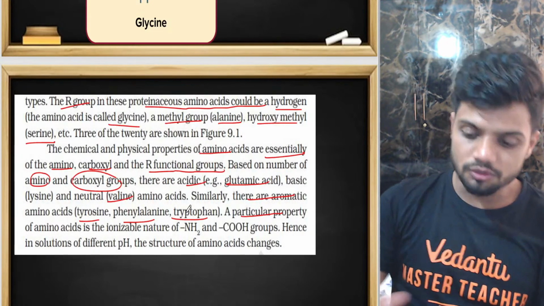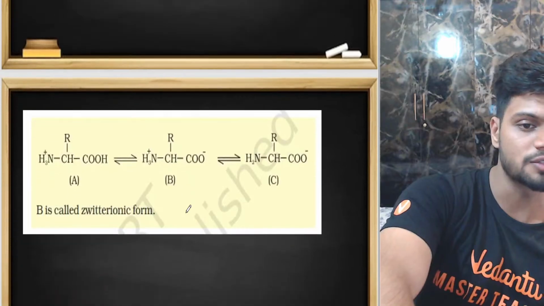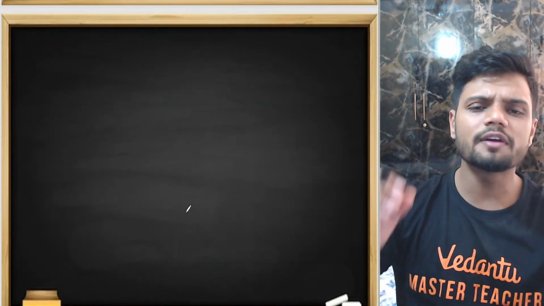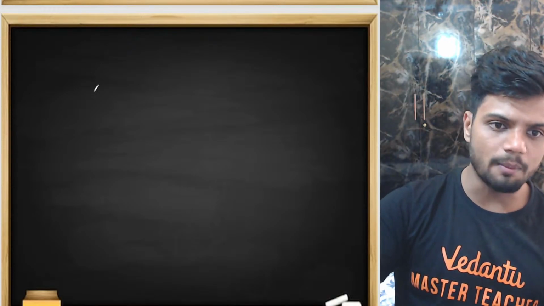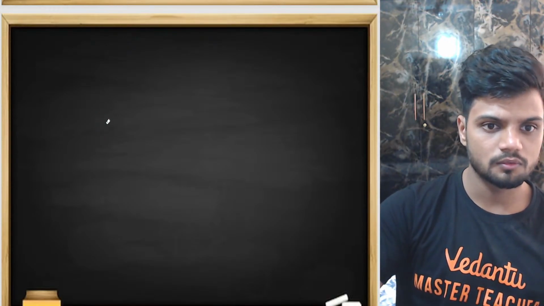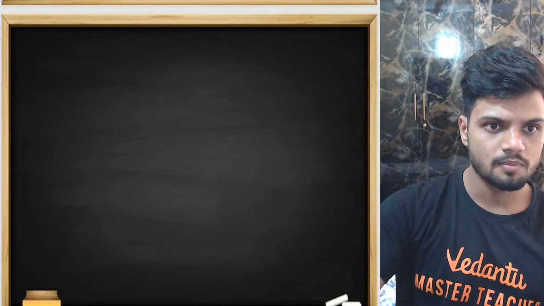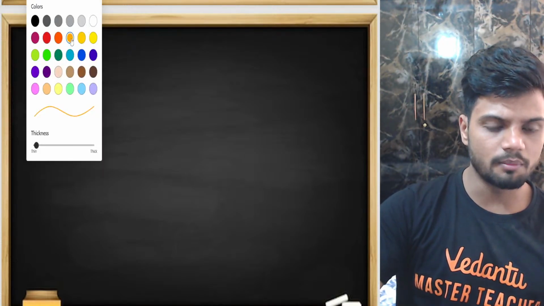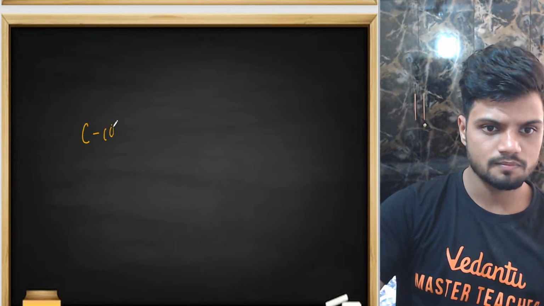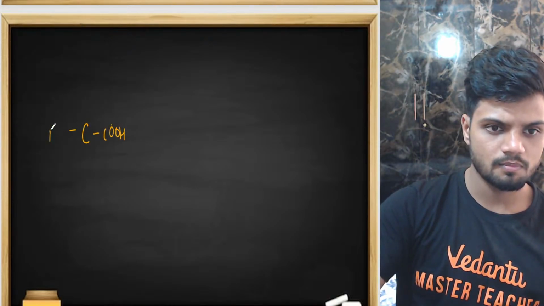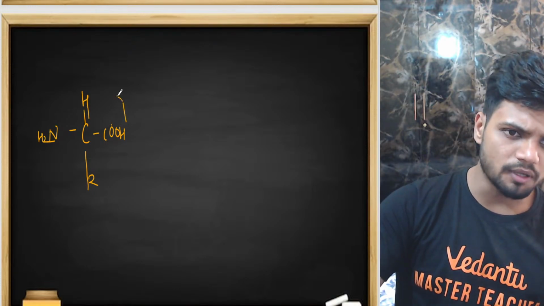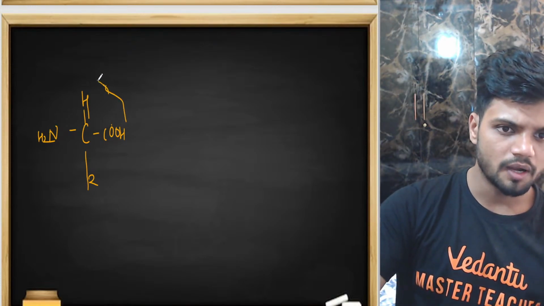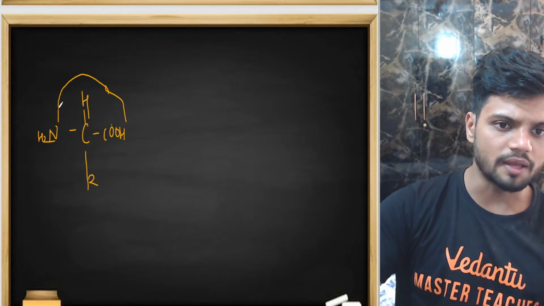When you keep the amino acid at a special pH, mostly near a neutral pH, this particular hydrogen goes and forms a bond with NH2.